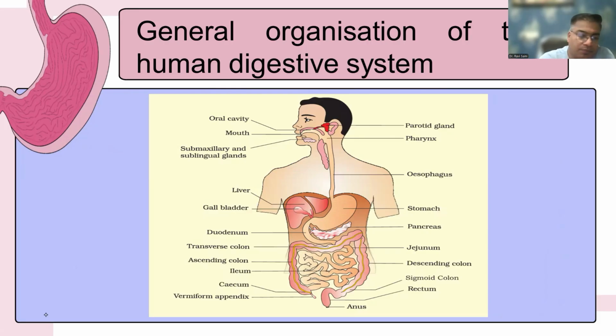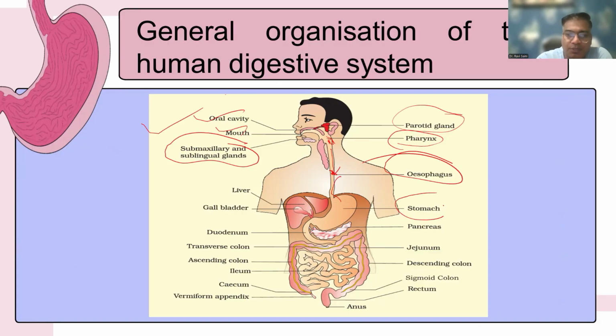This is a general presentation of the digestive system given in the NCERT. Oral cavity, mouth, salivary glands. We have submaxillary and sublingual glands, parotid glands. Then the further passage is the pharynx. It continues to the esophagus. The esophagus opens into the stomach, and the stomach is further continued into the duodenum, where the liver secretes bile.